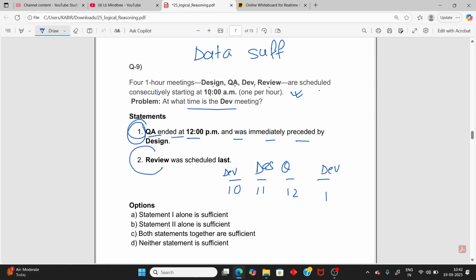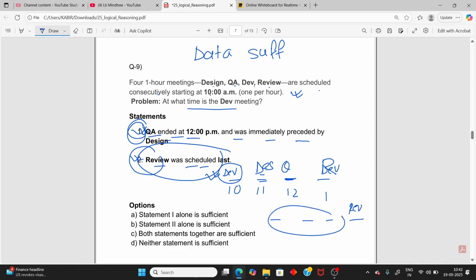And now I'm including statement 2. Review was the last. If review is the last and design and QA are in the middle, the dev must be first. Then you can predict. You can predict the output using two statements. Using statement 2 alone you can't predict. If you take only statement 2, review last, you can't order the rest of the things using only one. So you need to take both statements to answer. So both statements together are sufficient.